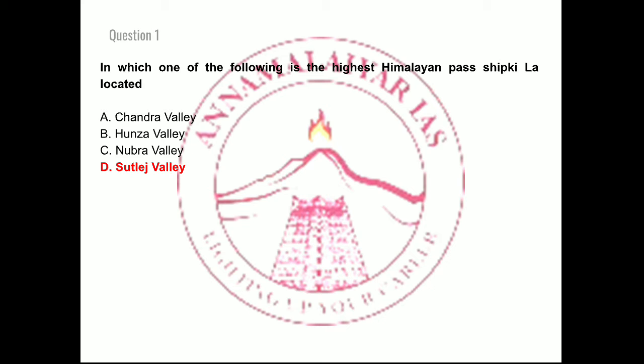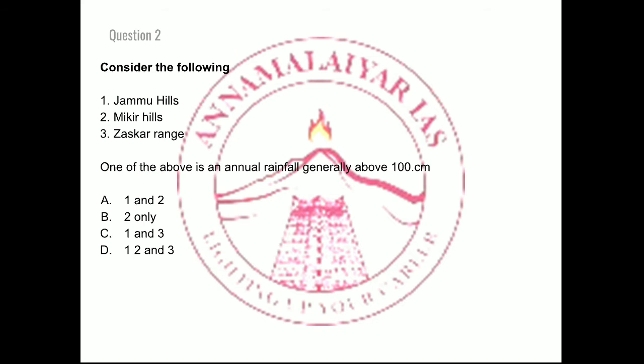Especially, the formation of Zojila Pass is due to river Indus, and the formation of Shipkila Pass is due to Sutlej Valley, right? This Shipkila Pass is located in Himachal Pradesh, so that comes under the Zaskar range. So this is also one among the things that has to be remembered by you people, right? So let's move on to the next question.